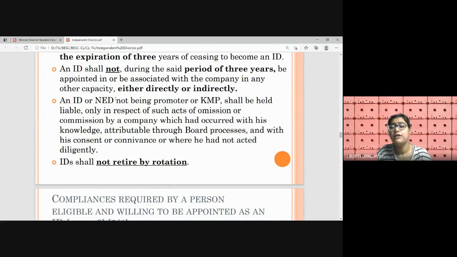They will not be dragged into all the affairs of the company like the executive team. Independent directors are protected by this subsection: only for acts or omissions done with their consent or connivance will they be liable, not for all matters.